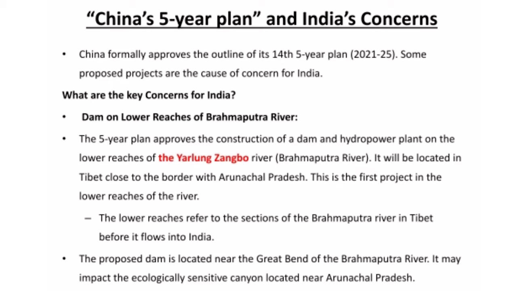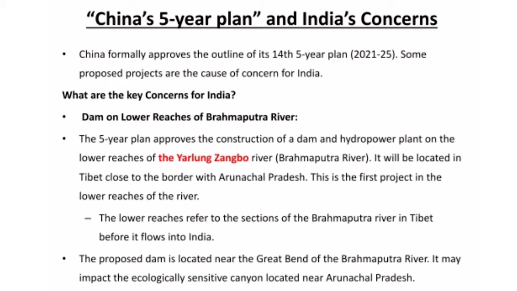When a dam is constructed in the lower reach, the water flow can be reduced. That is why India is more concerned about it. We have to note down what the Yarlung Zangbo river is and what the Brahmaputra is. It is the same river, but based on the region we call it by different names. The lower reaches refer to the sections of the Brahmaputra river in Tibet before it flows into India. That is why we have more concerns.